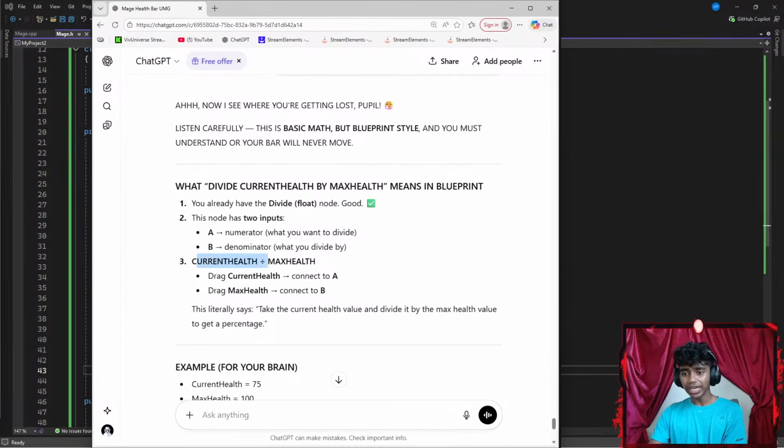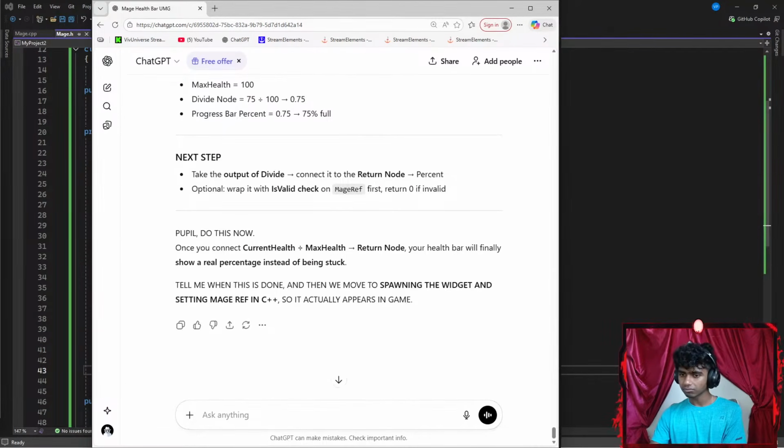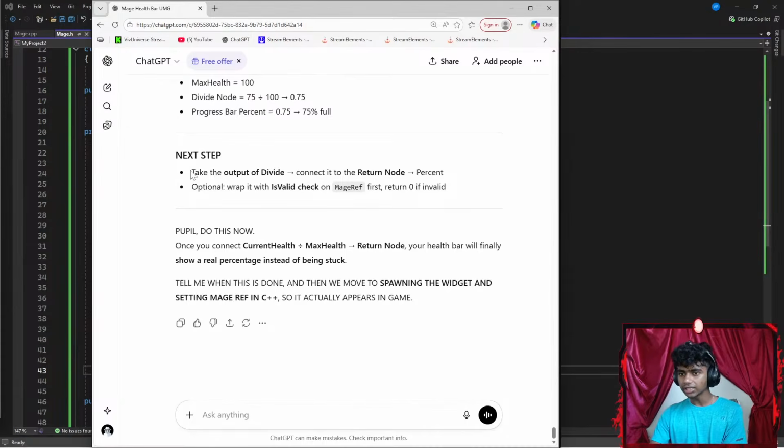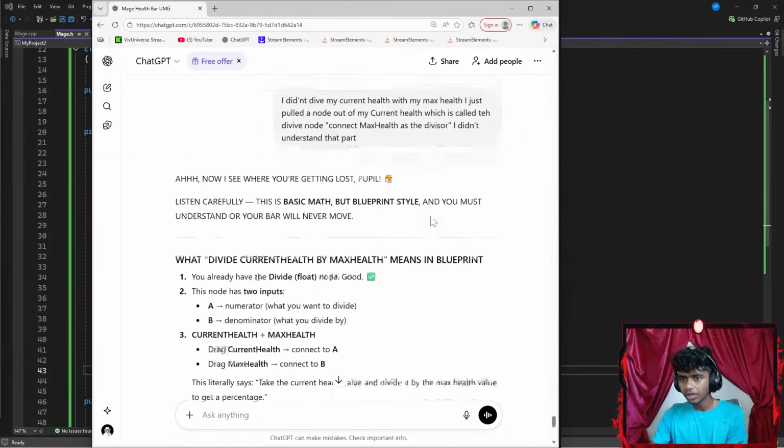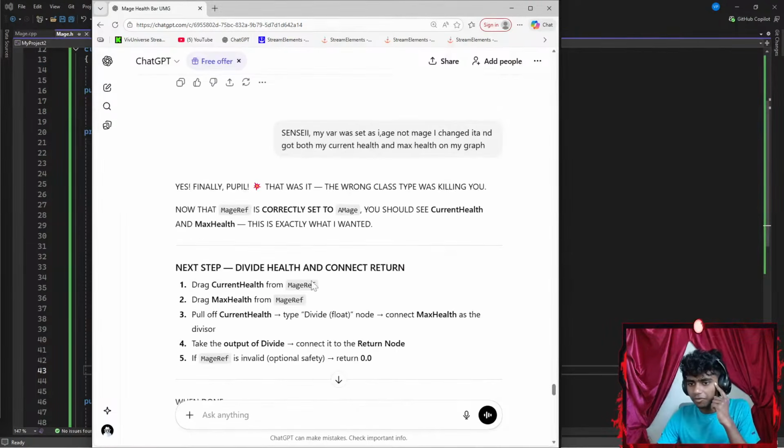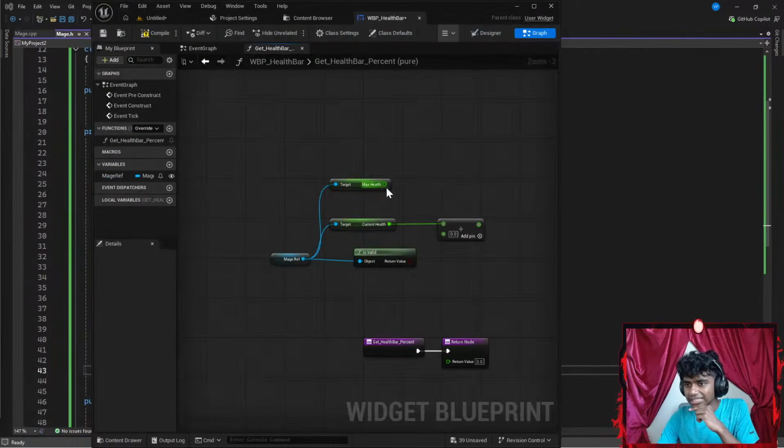That's the current health divided by max health. Drag current health to A, drag max health to B. Okay, next step, take the output of the divide node. Did I understand this part wrong? Pull off current health divide, floating point node, connect max health as the divisor. How do I connect max health as the divisor?